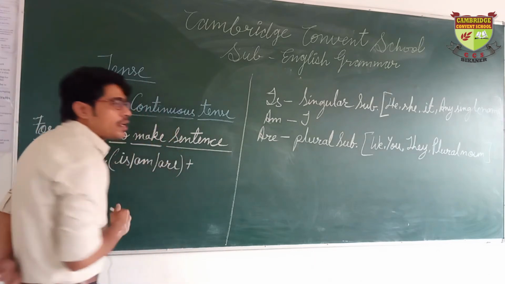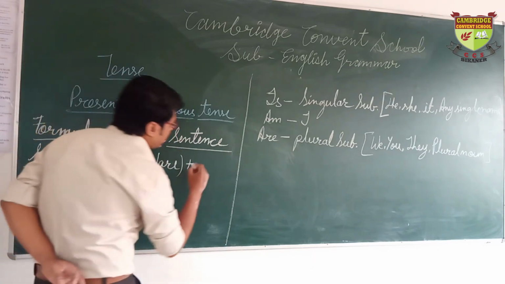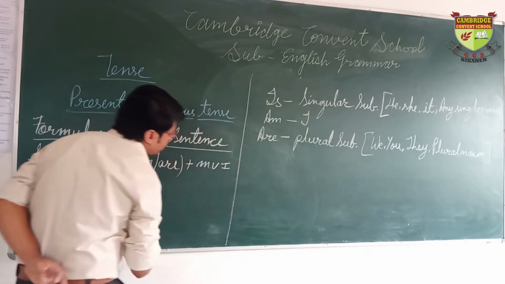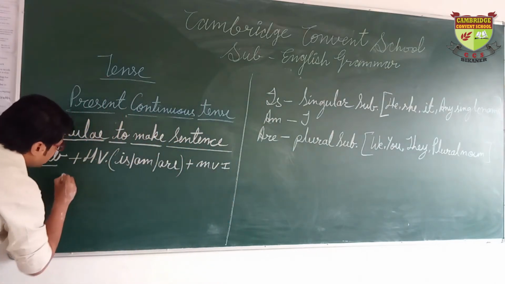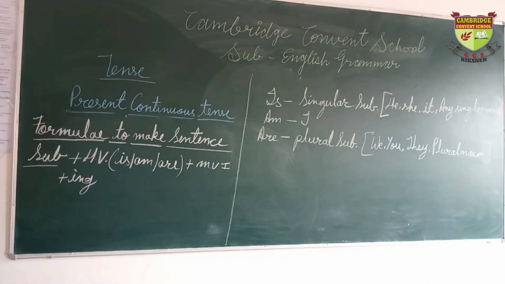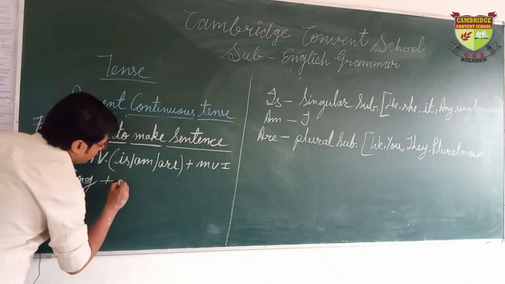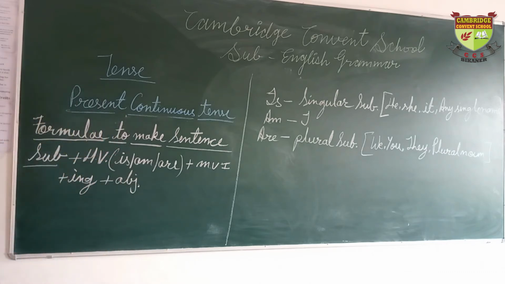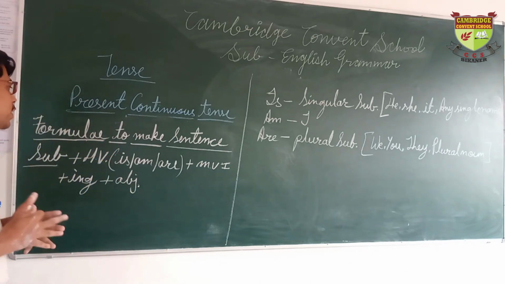After it you will use main verb in first form, and add ing after it. And then finish it with the object. So this is the basic structure of present continuous tense.